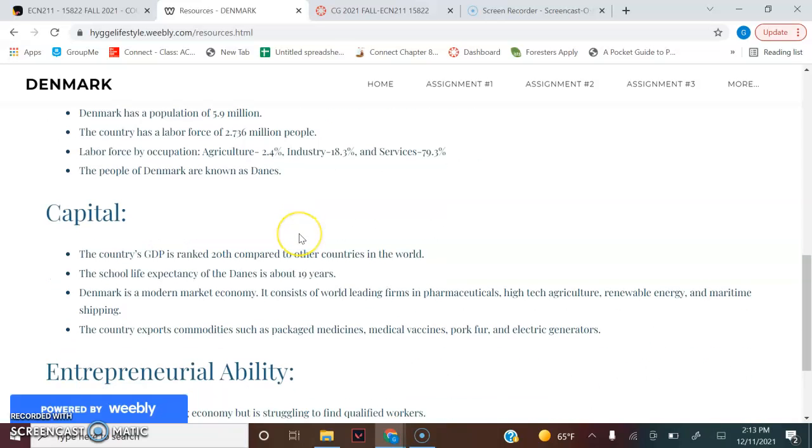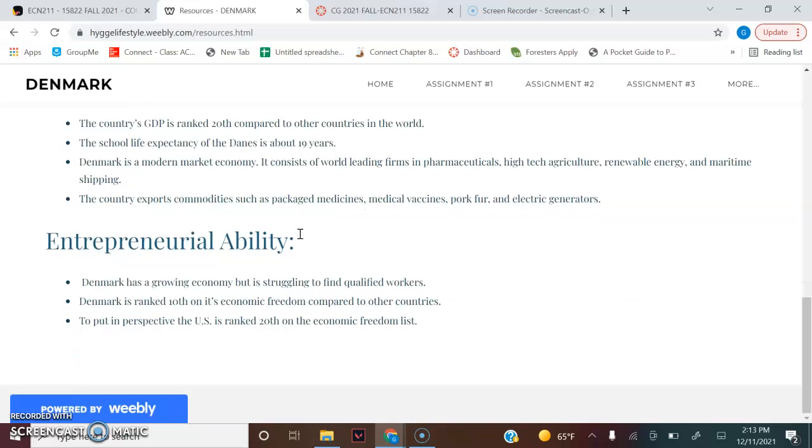The country's GDP is ranked 20th compared to other countries in the world, and Denmark is a modern market economy, and it consists of leading firms in pharmaceuticals, high-tech agriculture, renewable energy, and maritime shipping. Denmark is ranked 10th on its economic freedom compared to other countries, and to put this into perspective, the US is ranked 20th on the economic freedom list.